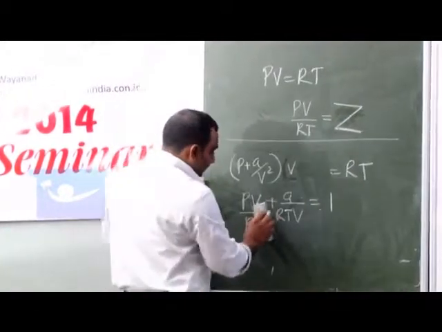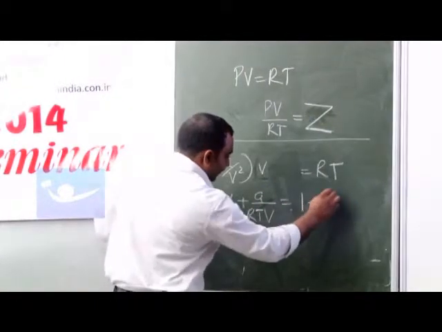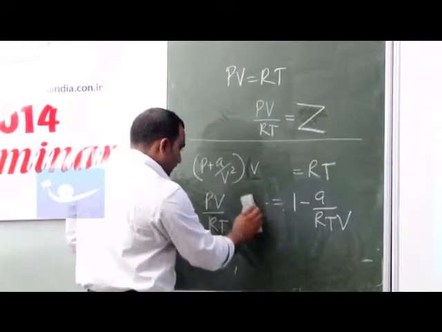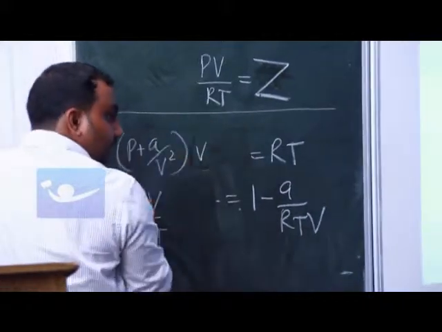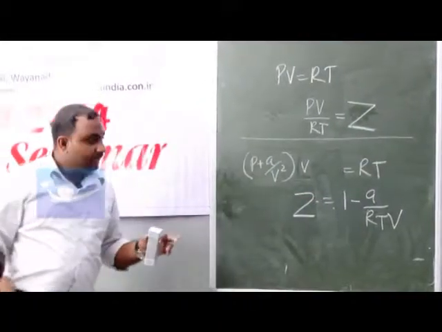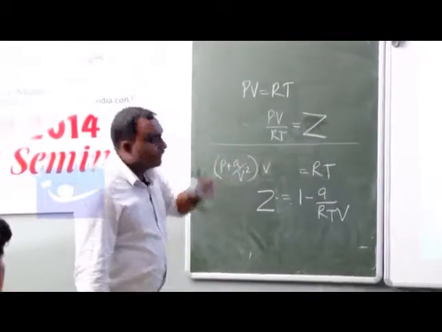Then we will take A by RTV this side. What is PV by RT? PV by RT is equal to Z. So Z is equal to 1 minus A by RTV. So which option is correct? A option is correct.